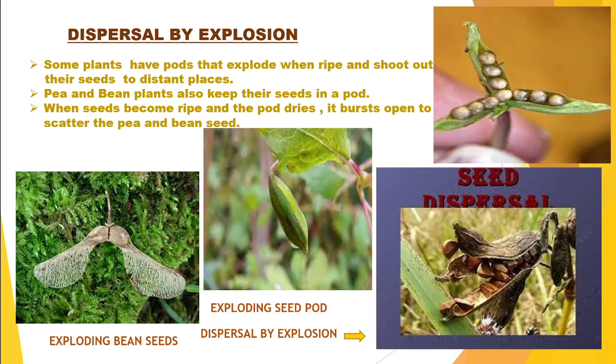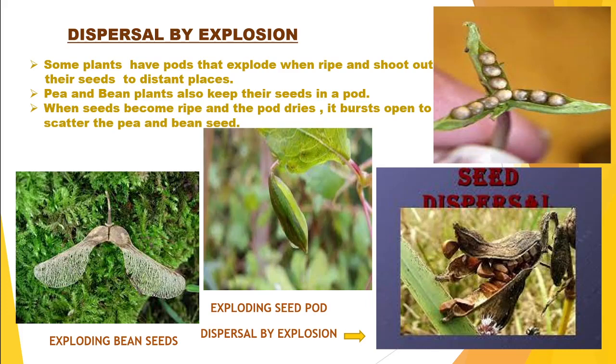Okay. So some plants have pods that explode when ripe and shoot out their seeds to distant places. In the picture you can see there is a pod, a pea plantation or pea fruits. After explosion the seeds are thrown into far off places.